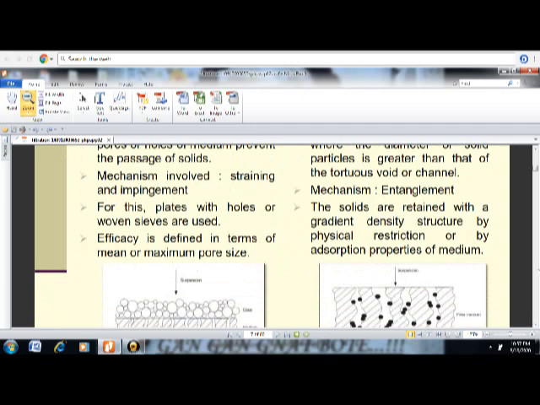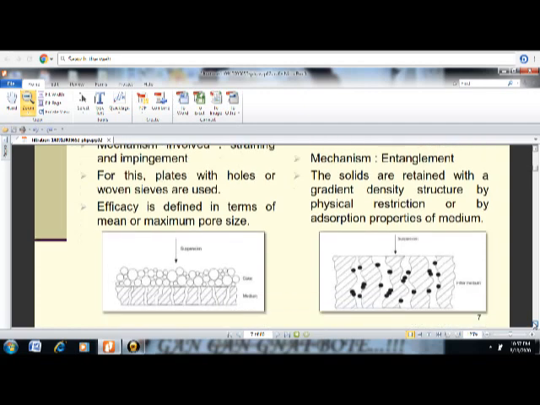Now you can see this diagram; by looking at the diagram you will get to know what surface filtration and depth filtration are. You can see all the particles are of bigger size, getting here, and all accumulate on the filter media. But here you can see that the particles are going to entangle between the filter media.